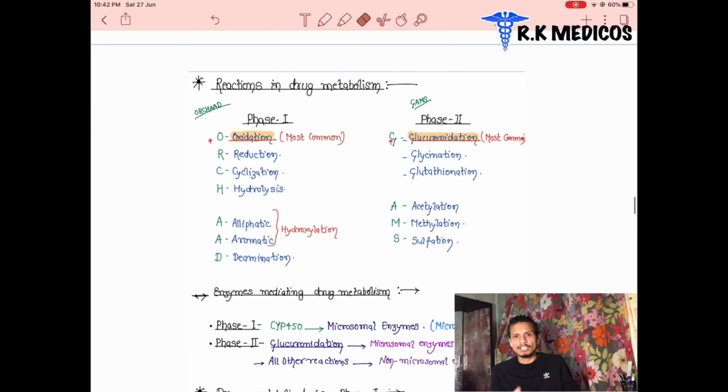Phase 1, phase 2. Phase 1 has only breakdown. Phase 2 has conjugation, attachment, and they provide a negative charge on it, and after that the ionized form is excreted from the body.